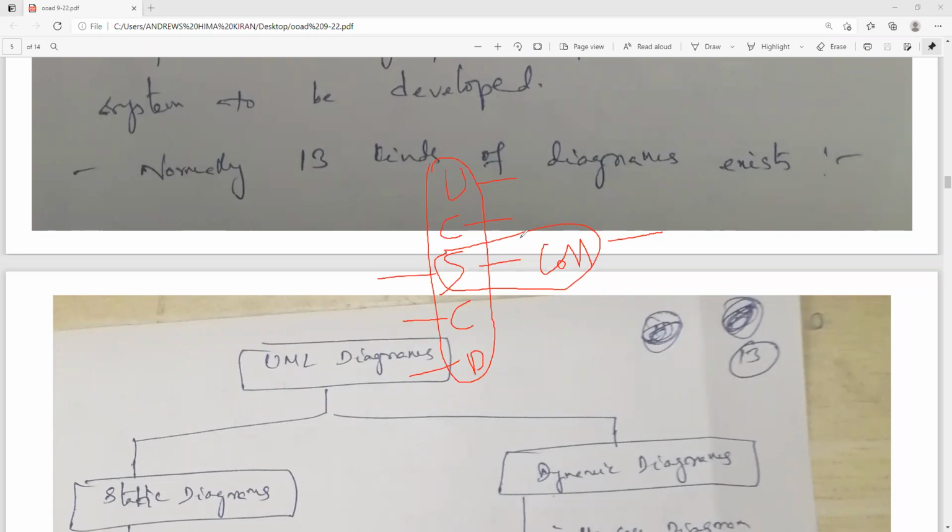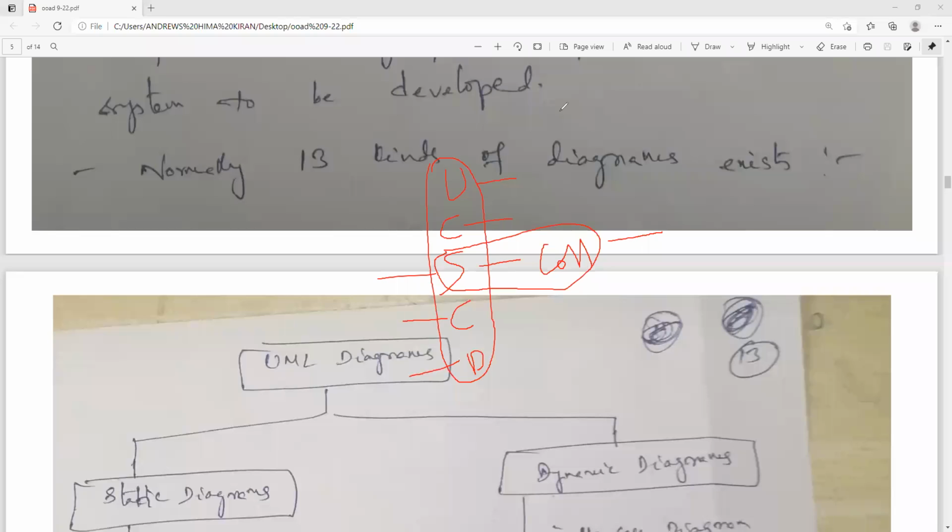Those two are considered isomorphic substances, which can be converted from one form to another. But milk and curd are not isomorphic substances, because we can convert milk into curd, but we can't convert curd into milk, like that.